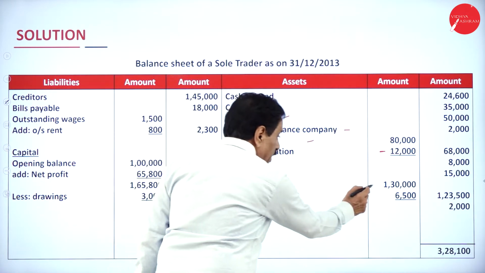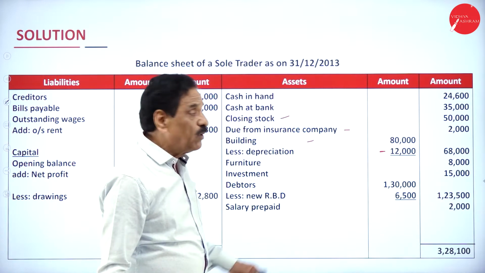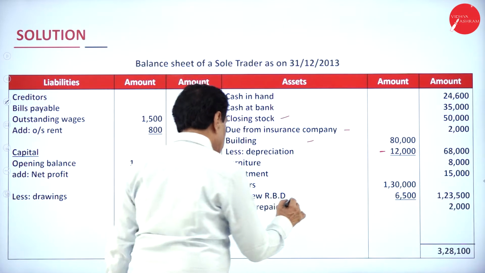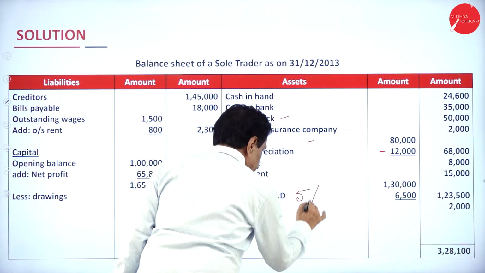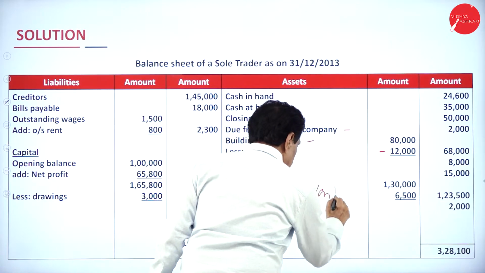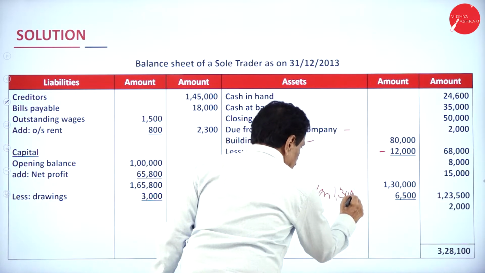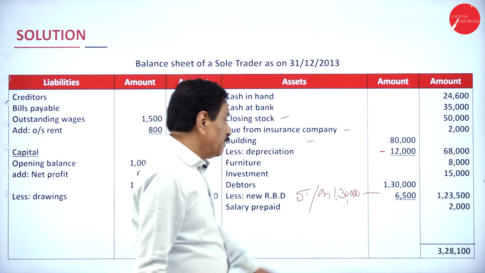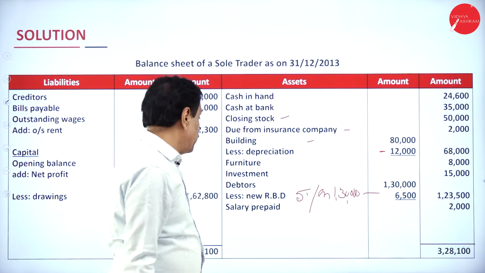Your debtor is 1,30,000. On the doubtful debt, debt may come, may not come, to the extent of 5%. 5% on that works out how much? 6,500. Balance is 1,23,500.